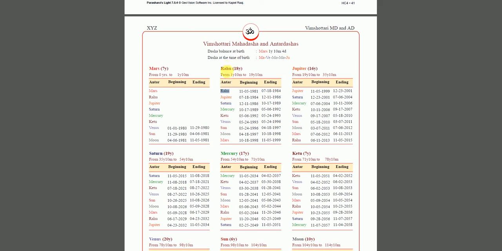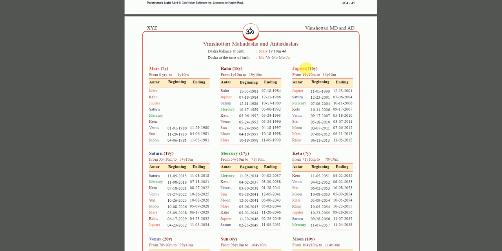So the first period will be Rahu till 1984 July. Then from July 1984 to 1986 will be Rahu major period, Jupiter sub period. So this is the Antardasha. This Antardasha is this part. Major period is these listed.